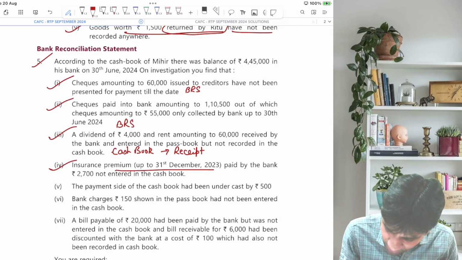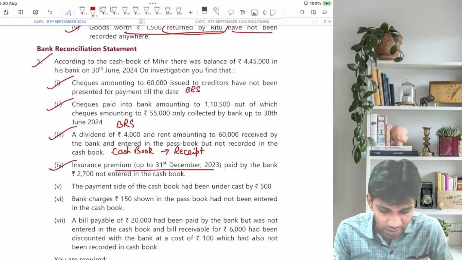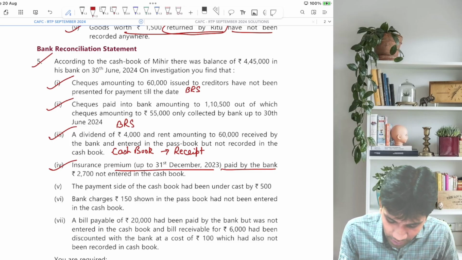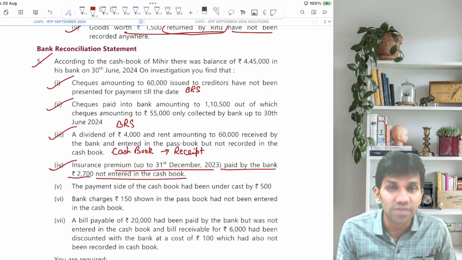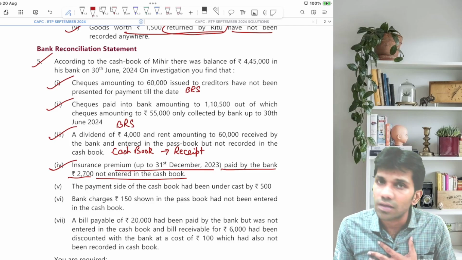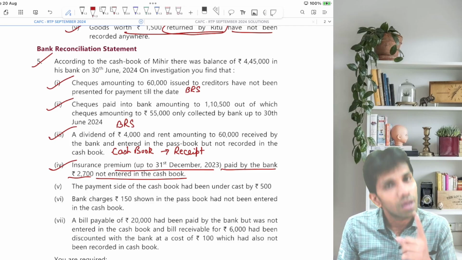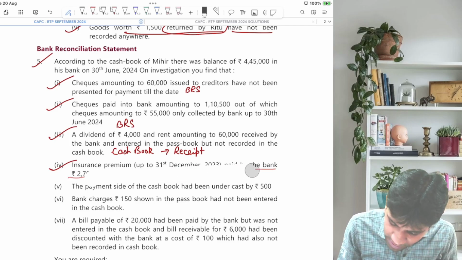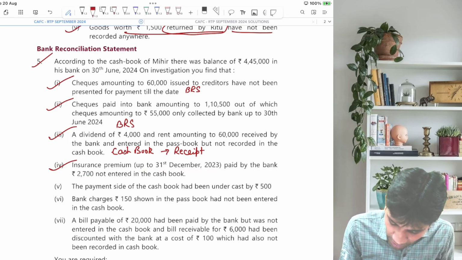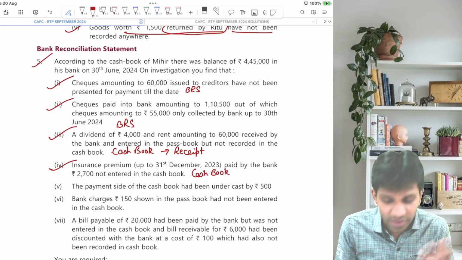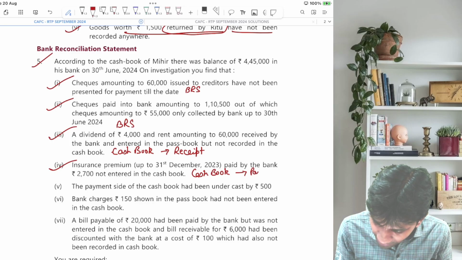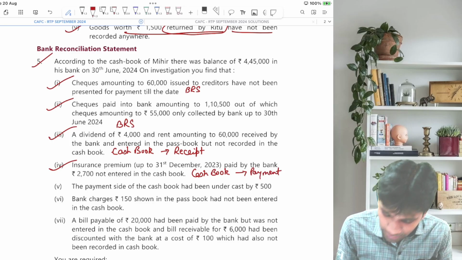Insurance premium up to 31st December 2023 paid by the bank, 2,700, not entered in the cash book. Is it my mistake? No, I forgot to write it. So this will go in the cash book. The bank has paid my premium but I have not made the entry, so I have to record it in the cash book, and on the payment side, because my money will go out once I record it.